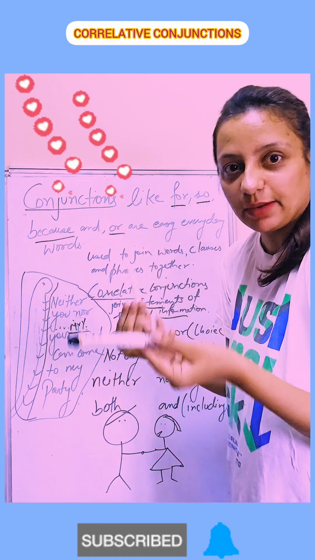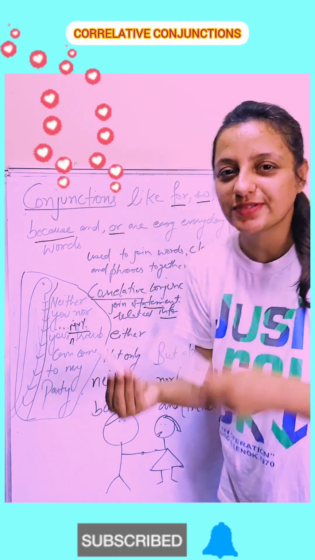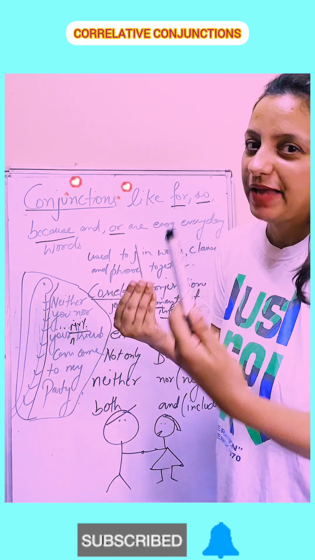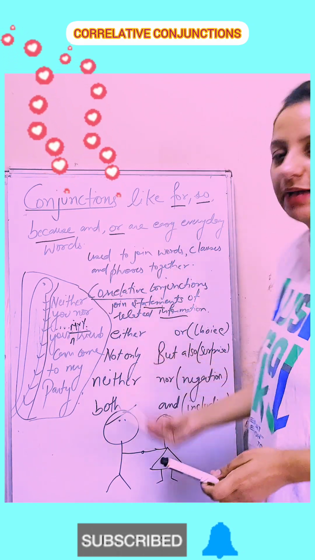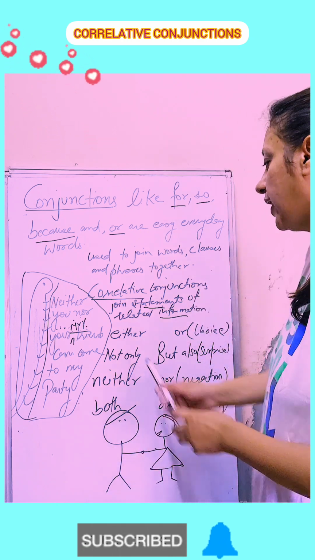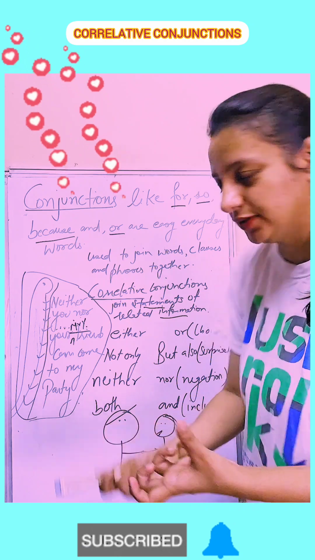Either you can take black marker or chalk to write. Here I am going to give you two options. Either you can take black marker or chalk to write. Here what I am giving you, I am giving you a choice. Okay, so I hope this thing is clear with you. Either or we use to give a choice to another person.